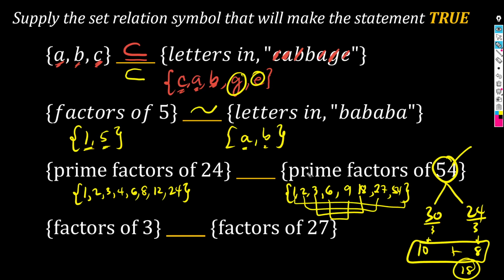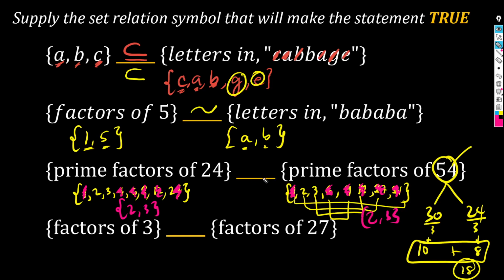Now, let's go to the second item. Sabi kasi prime factors eh. Identify lang natin kung sino yung prime factors ni 24. Burahin natin yung mga hindi prime. 1 is not prime. 2 is prime, check. 3 is prime, check. 4, no. 6, no. 8, 12, 24, no. So, ang prime factors ng 24 are 2 and 3. O, diba? Eh, sino si 54? Prime factors. 1, no. 2 and 3, yes. 6, no. 9, 18, 27, 54, no. So, 2 and 3 lang din pala ang prime factors ng 54.